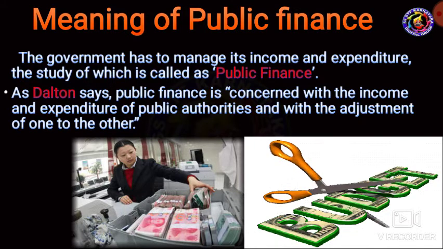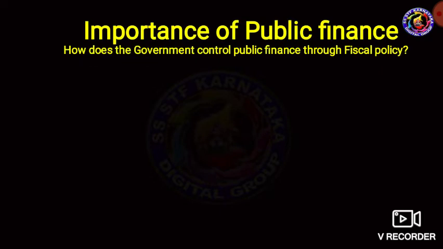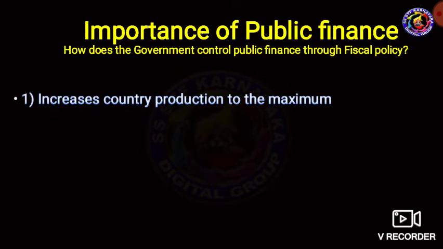Understand? Then what is the importance of public finance? My dear students, how does the government control public finance through fiscal policy? Public finance studies the way in which the government manages the income, the expenditure and the loans.